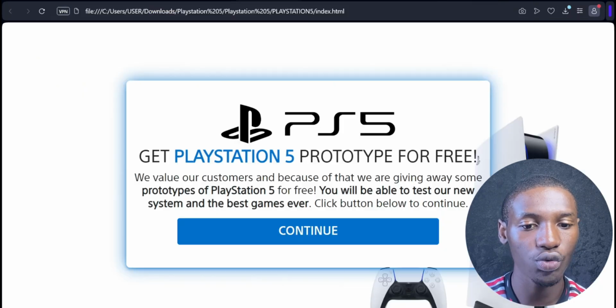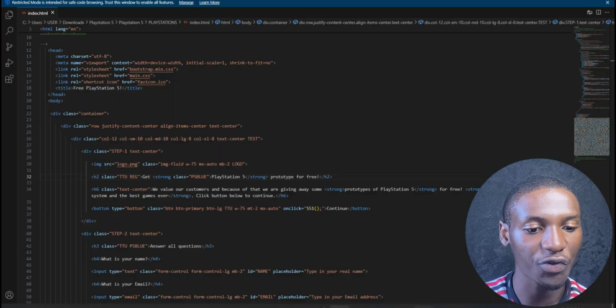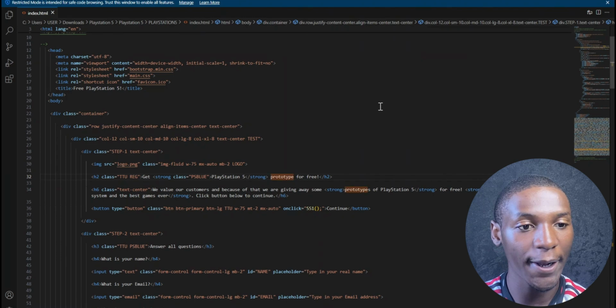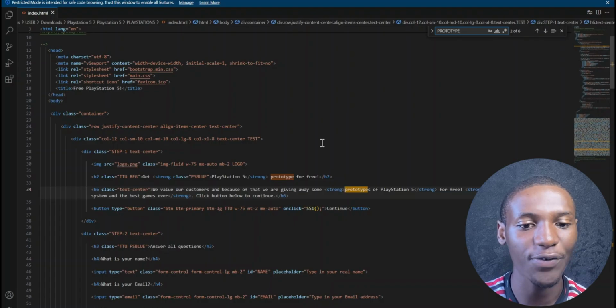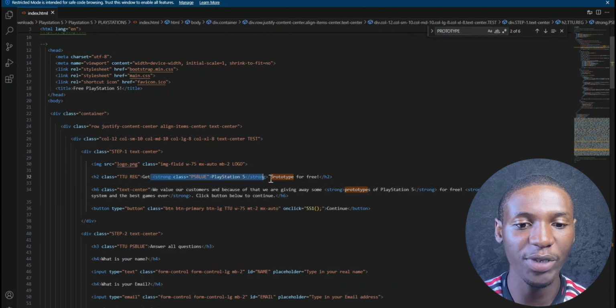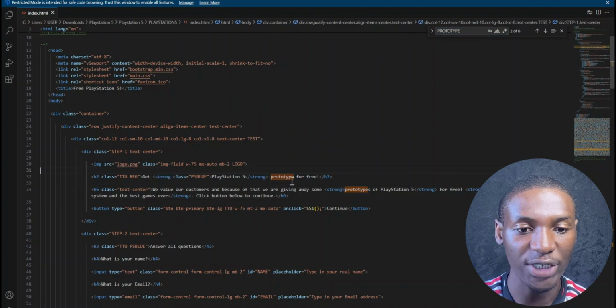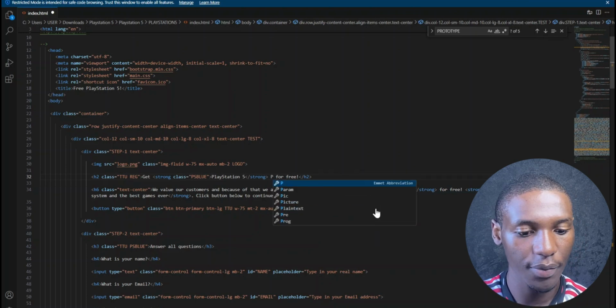So we're going to come over to our landing page right here, and we're going to go ahead and copy prototype, right? And once I copy that, I'm going to come over to Visual Studio Code, and I'm just going to go ahead and search for that word prototype. Once I search for prototype, Visual Studio Code is going to bring up anywhere in this entire code that the word prototype comes up. So you can see over here, it says PlayStation 5 prototype for free. We're going to go ahead and change this word prototype to PlayStation 5 Pro. I'm going to change this to PRO, right?